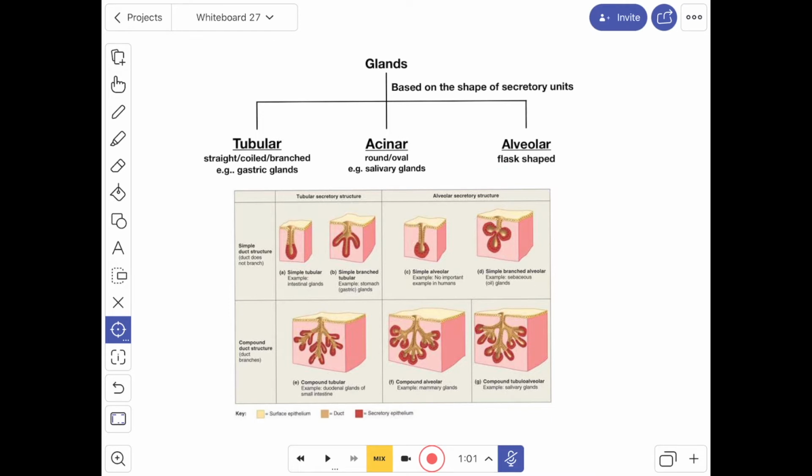By the combination of the branching pattern of the duct and the shape of the secretory units, the glands may be classified as simple tubular, simple branched tubular, simple alveolar and simple branched alveolar, and compound tubular, compound alveolar and compound tubulo-alveolar.